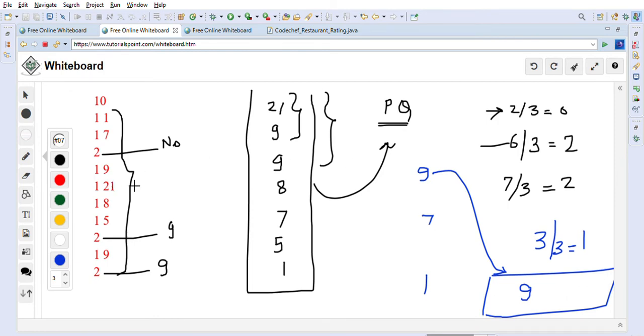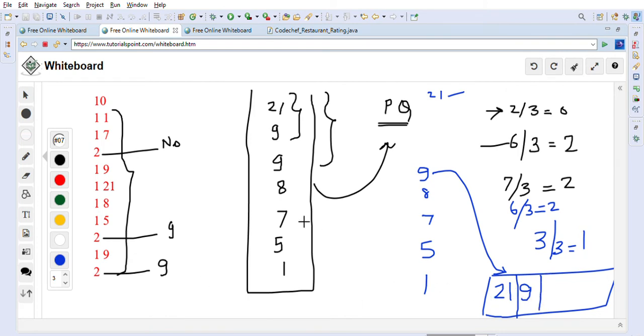After that we will add 2, 1, 8, 5. So we add 21 here, then 8 here, and then 5 here. At this time the total size becomes 6. All 6 elements are there, so 6 divided by 3 is equal to 2. It means we are getting another possible ranking. So again we take the topmost ranking and add it into the ranking queue. So this is the ranking queue we maintain: 9, 21.